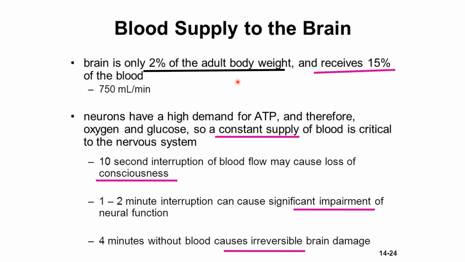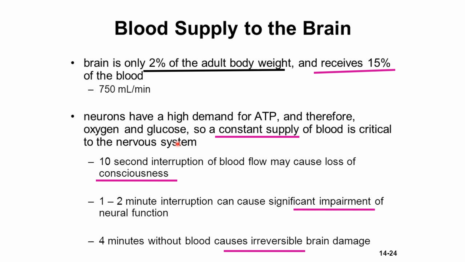You should know about the blood supply of the brain, because the brain is only 2% of the adult body weight and receives 50% of the blood, about 750 ml per minute. Neurons have a high demand for ATP and therefore for oxygen and glucose. So a constant supply of blood is critical to the nervous system. A 10-second interruption of blood flow may cause loss of consciousness.